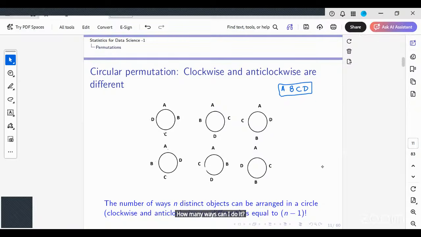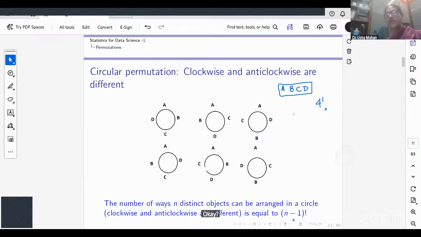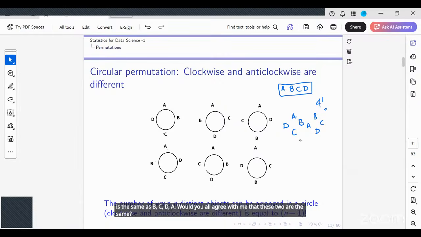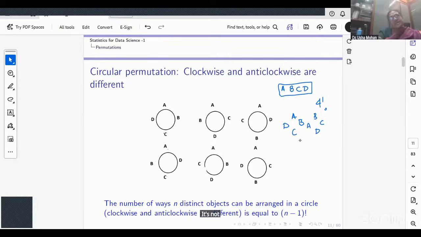Factorial 4, which is 24 times. Now, suppose I arrange it as ABCD, which is the same as BCDA. Would you all agree with me that these two are the same? Yes, ma'am. Which is the same as again CDAB?